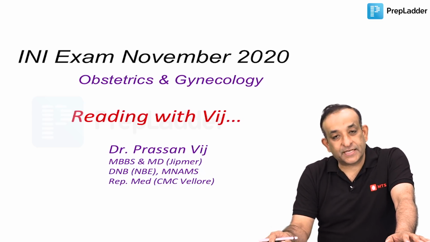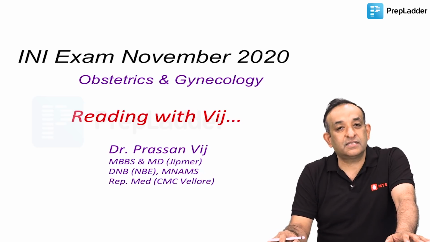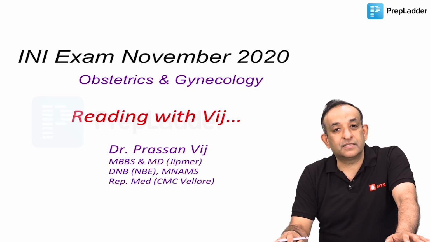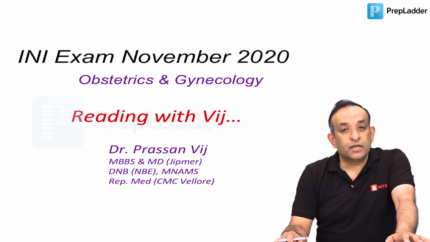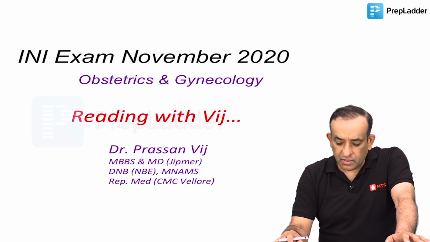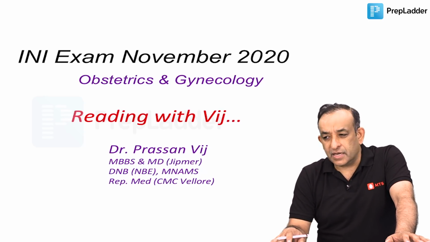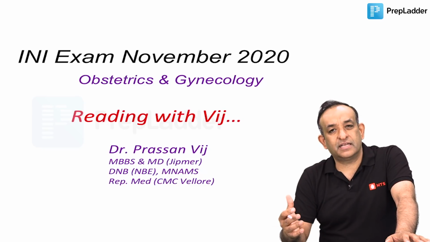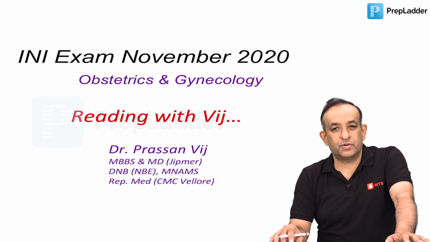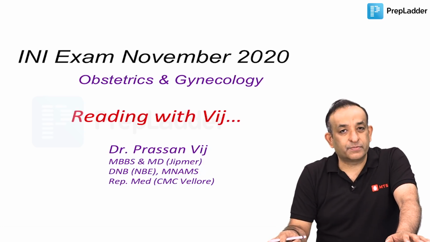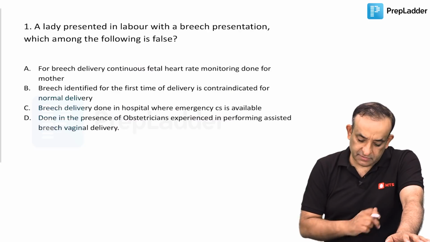And as expected, there was representation of all the colleges. I could make out JIPMER, PGI, AIIMS questions all given as a good mix in this question paper. Let's see, we'll try and sort them out one by one. There were not many direct questions on Obs and Gynae, just 11 given to me. But some questions would have had their representation in medicine, some in pharmacology. I'm sure they're going to take a very good discussion on those. And for any doubts, you can always write to me. All right, so we'll start with the first question.